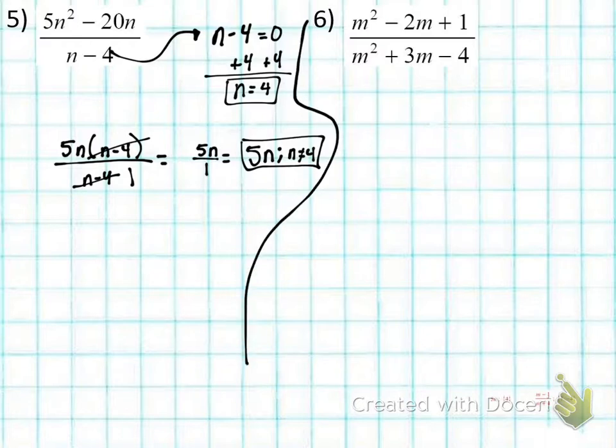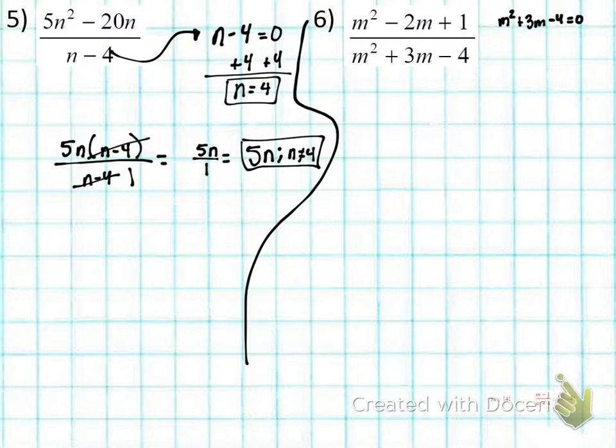Number 6, denominator, we need to set that equal to 0. We got m squared plus 3m minus 4 is equal to 0. What's the factored form of the denominator? m plus 4 times, okay, you have a paper and pencil too.